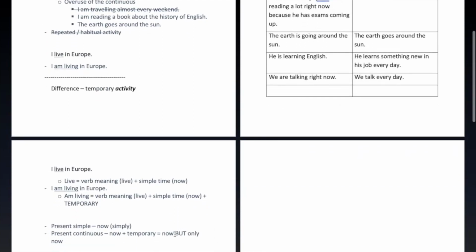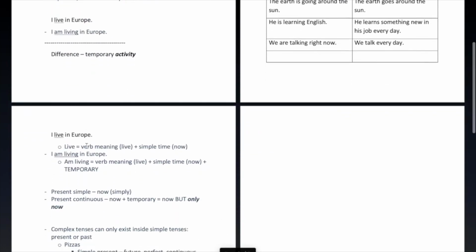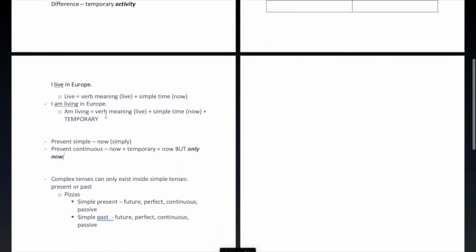It is now, but what you are thinking is really only now. This is the idea that you have in your head, but you're not using the right words for this, and this is confusing you in most cases. For most people, this is the problem. So, present simple, just now, no other meaning, just simply now, and not temporary, in other words.